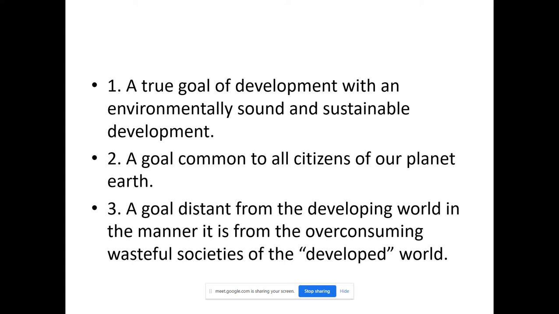That is only possible by controlling our population. So what is true development? We need to think about what we are doing in the name of development. Is deforestation development, or industrial growth, or forestation? We are calling it development while destroying the forest. Deforestation is not a development activity. We should not count deforestation as development activity. We should immediately stop that.